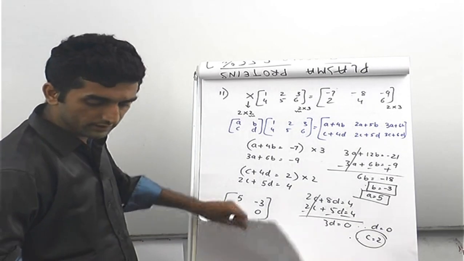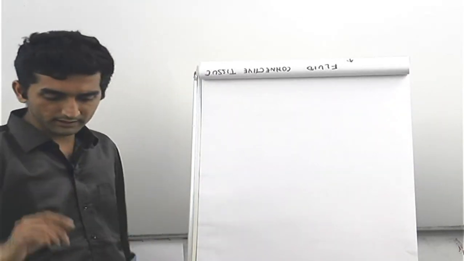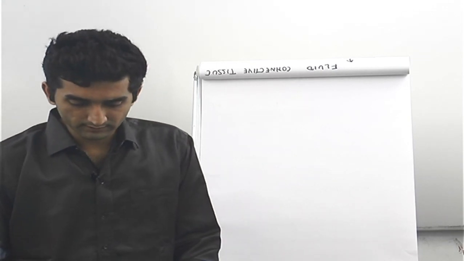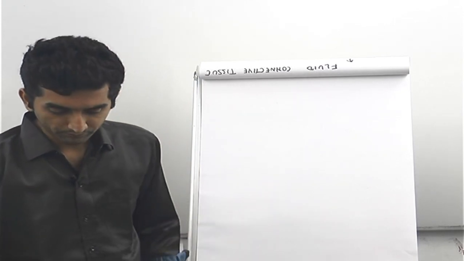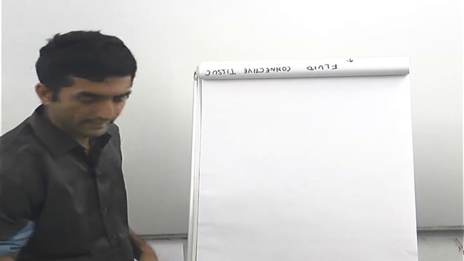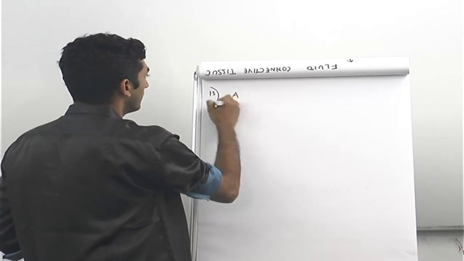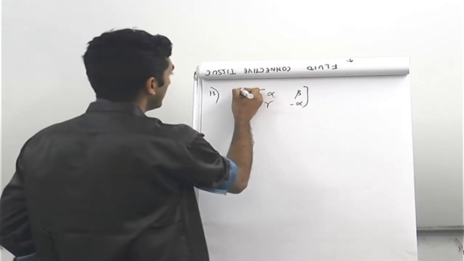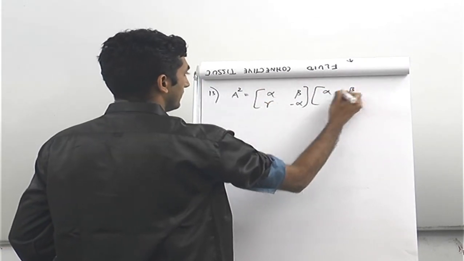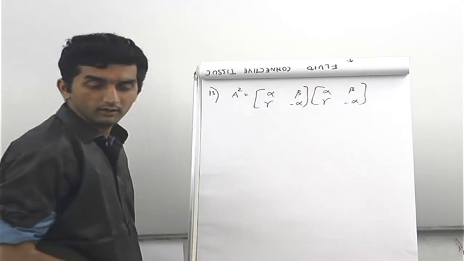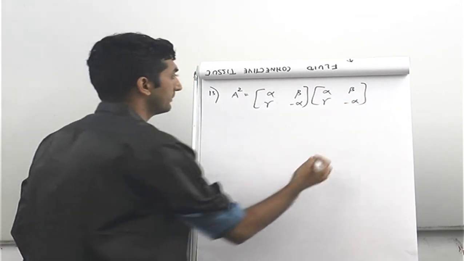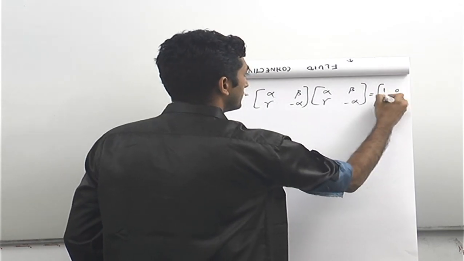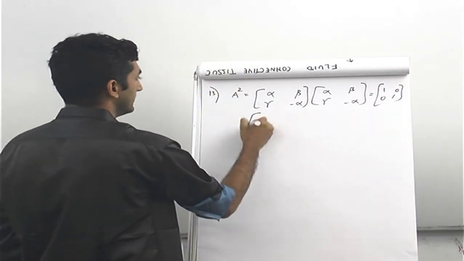Now let's do the 3 MCQs that have been given to us. The 13th one says that if A is alpha, beta, gamma, minus alpha such that A square is I, then which of the following is true? Let's see. A is alpha, beta, gamma and minus alpha, then A square will be this. We have to multiply the same thing by it, and this is supposed to be 1001. That is what they have given in the problem. So let's see how it expands.